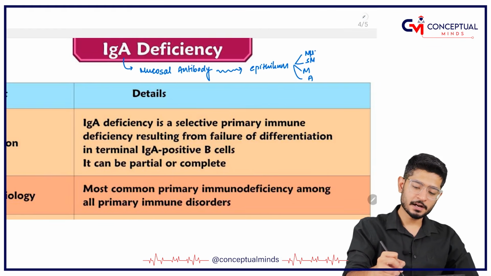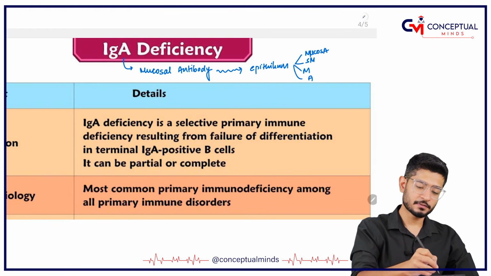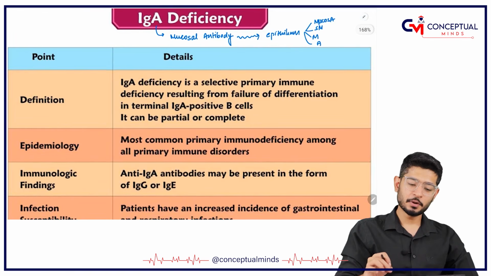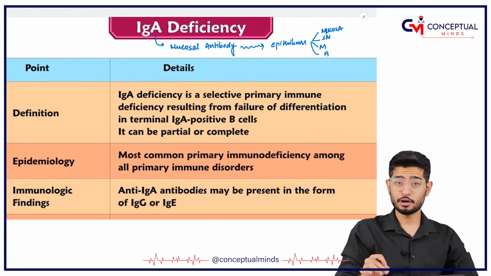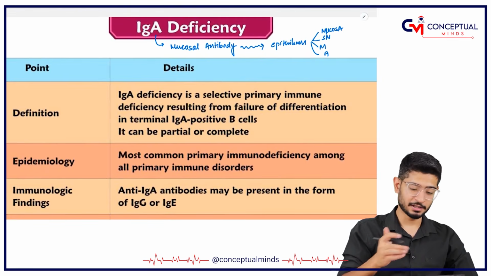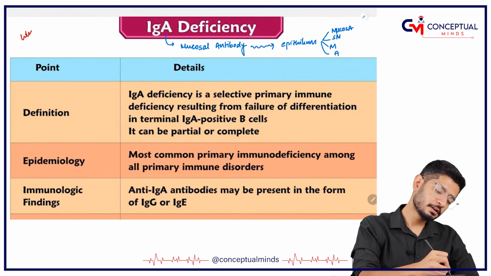So mucosa is present wherever there is epithelium. So this IgA, immunoglobulin A, is a mucosal antibody. That means wherever mucosa needs, IgA will be there.